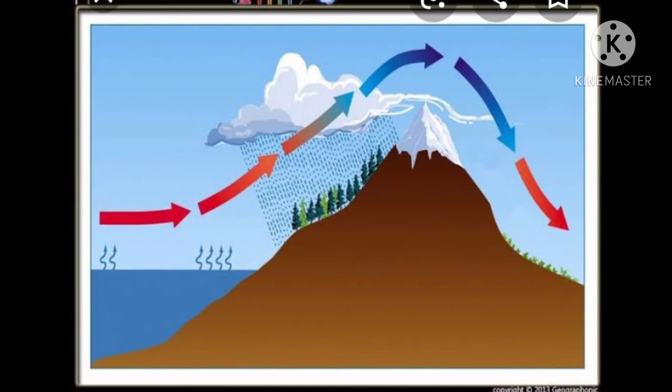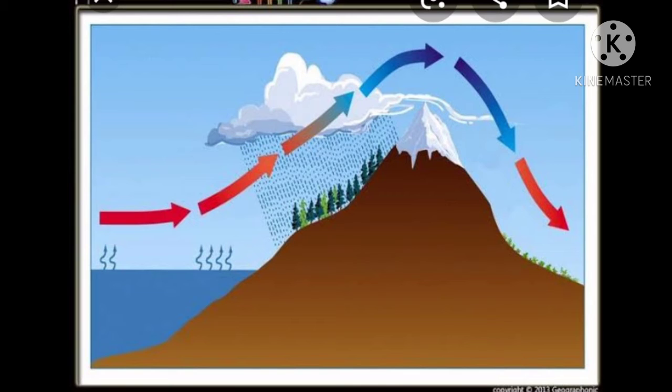The windward side of the mountain gets more rain. The amount of vapor in the air reduces after crossing the mountain, and the moisture holding capacity of the air increases. The leeward side of the mountain gets lesser rainfall, and hence this area is identified as the rain shadow area.